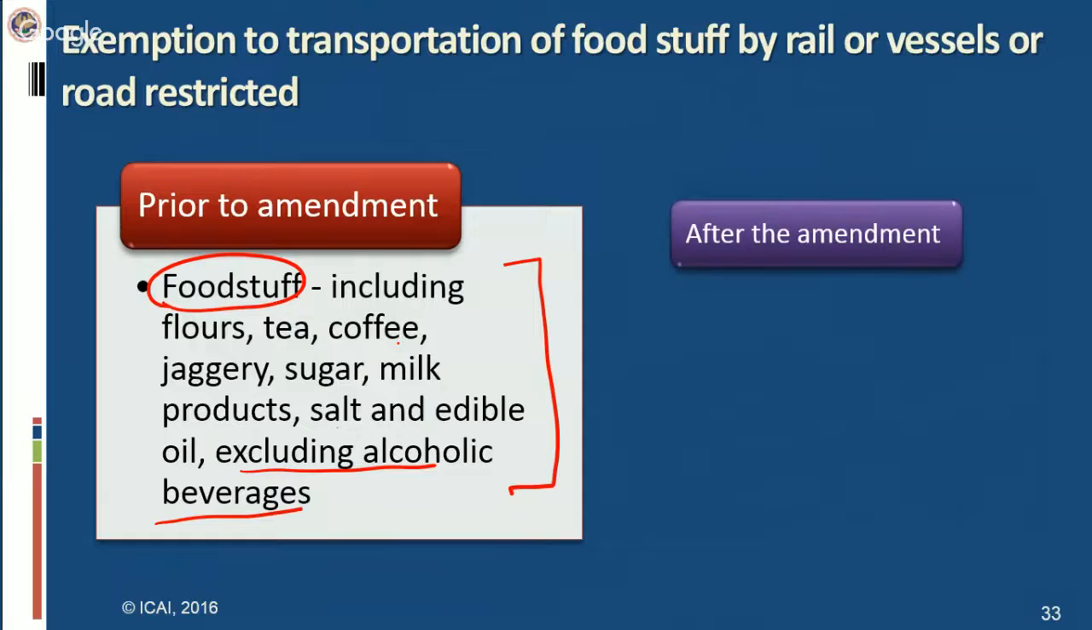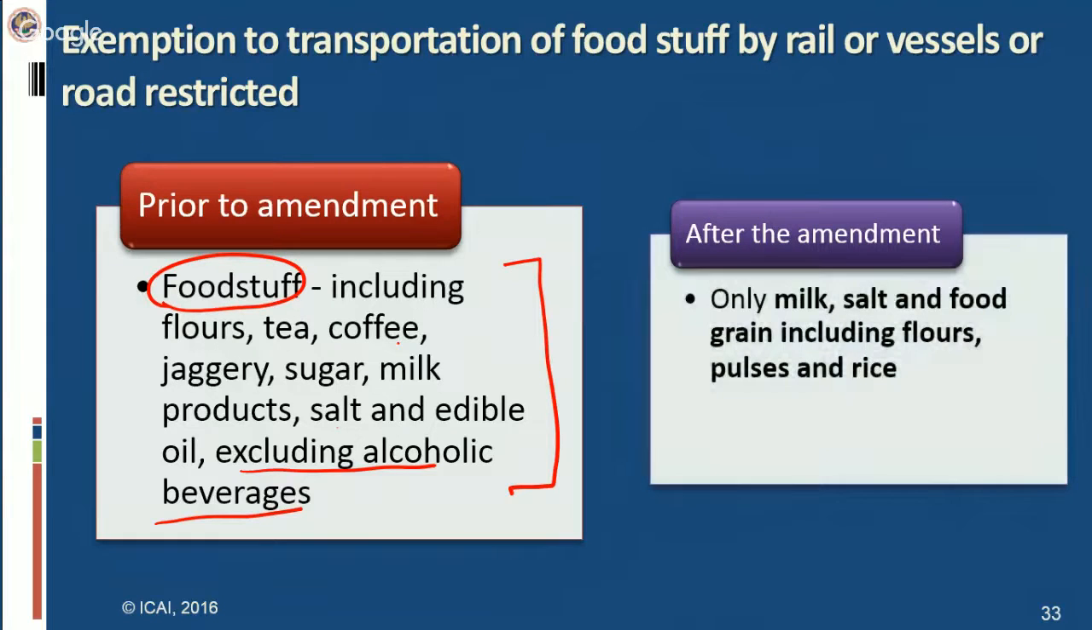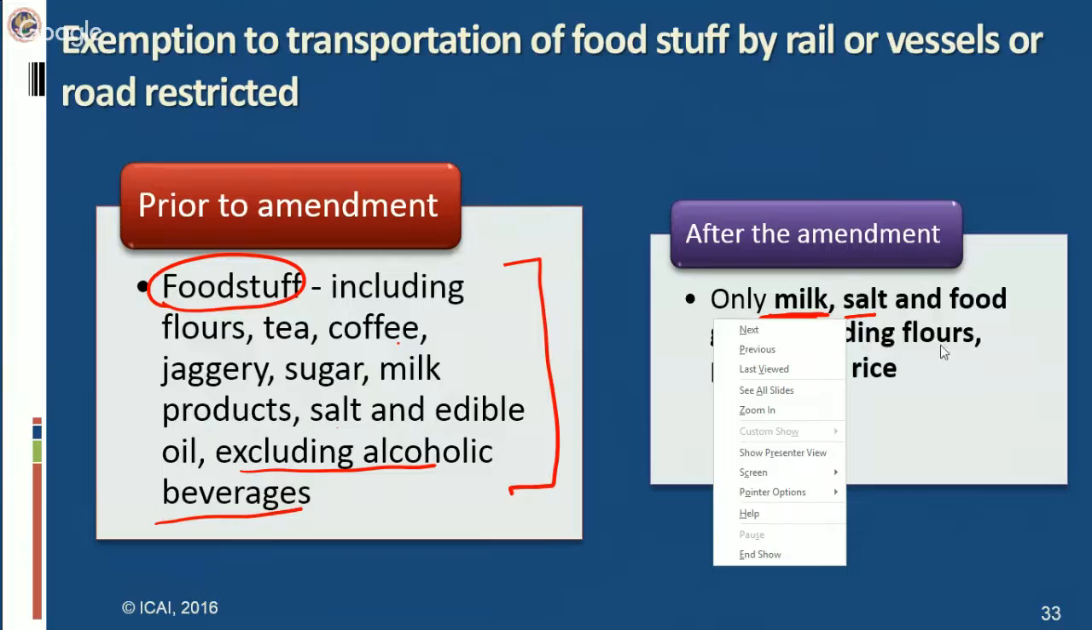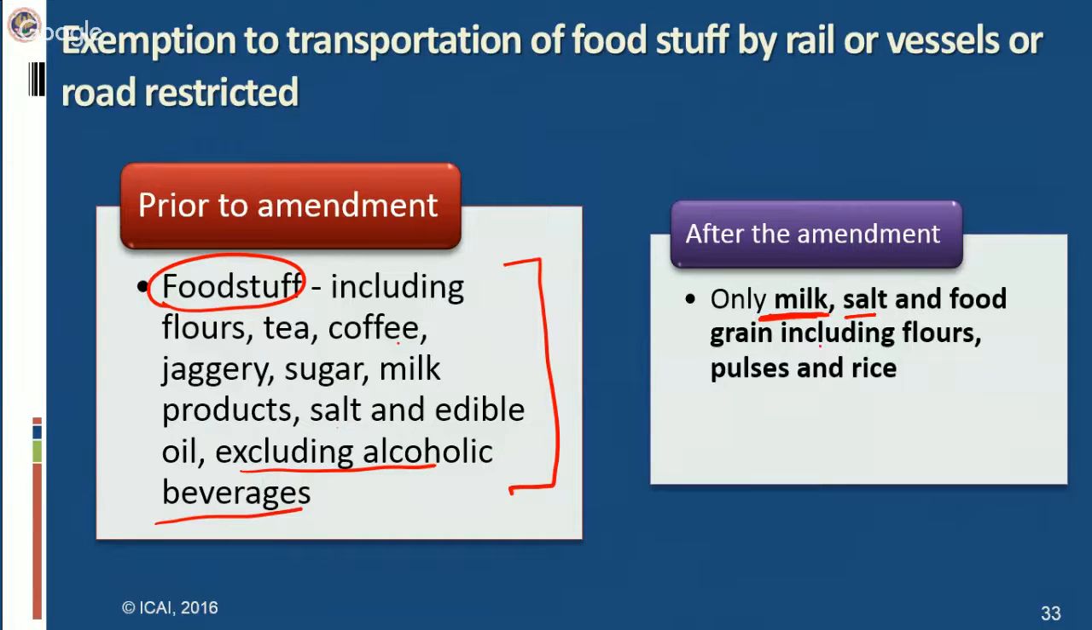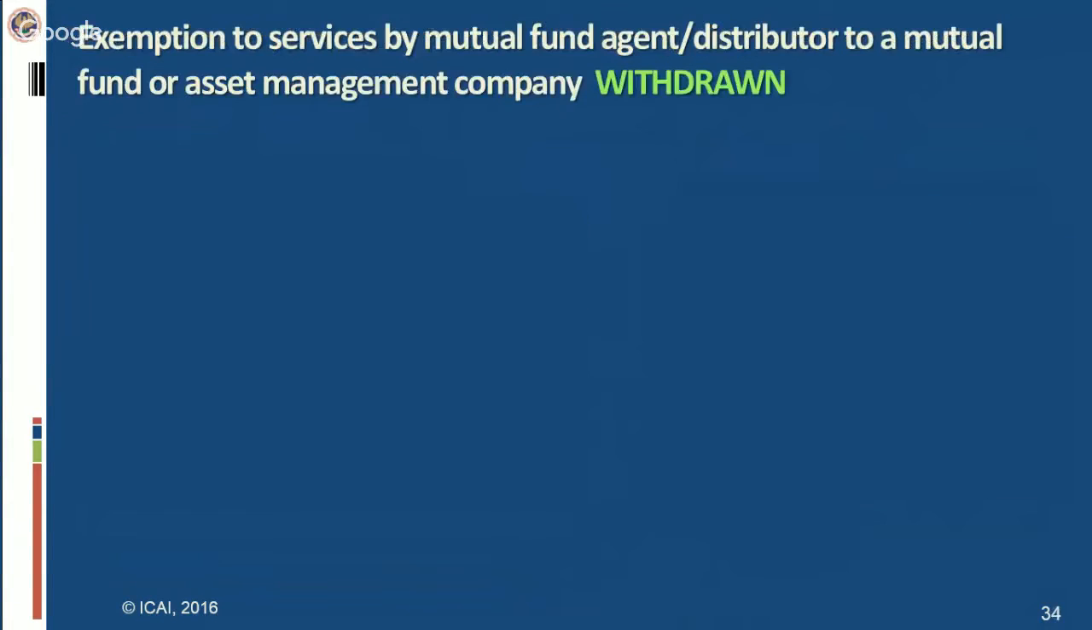After the amendment, this entry has been amended, and now only milk. Now, when I say milk, products are not included here. Salt, then food grains, including flours, pulses, and rice are exempt. So this is the change in the exemption, and in fact, this exemption has been narrowed down, or this exemption has been curtailed. Again, a withdrawal of exemption.